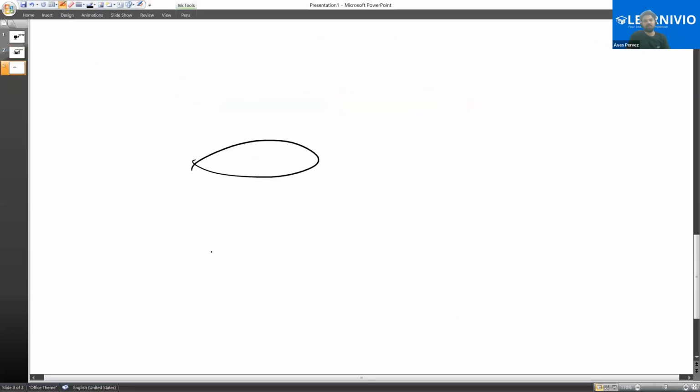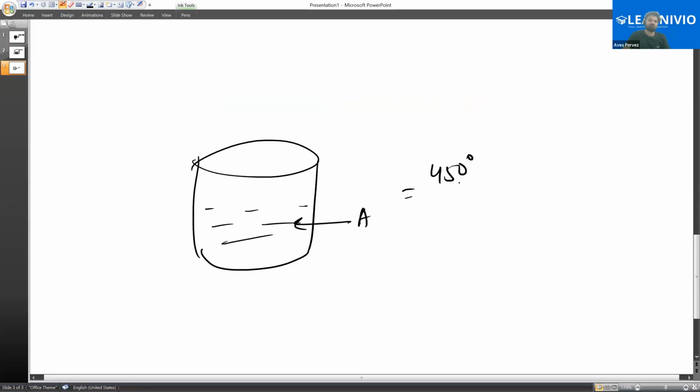This is the liquid A, whose boiling temperature is 450 degrees Celsius, a very big temperature. And there is another substance mixed inside it, whose boiling temperature is, let's suppose, 500 degrees Celsius.